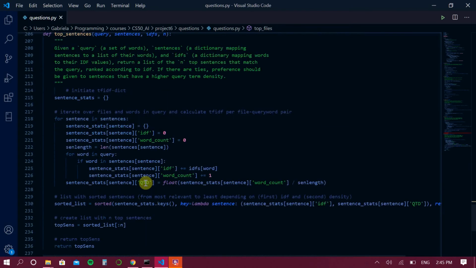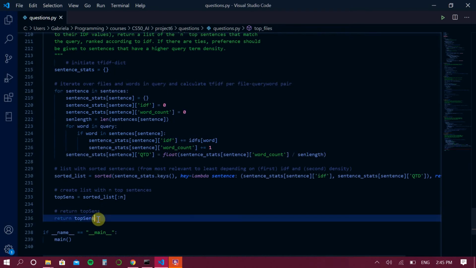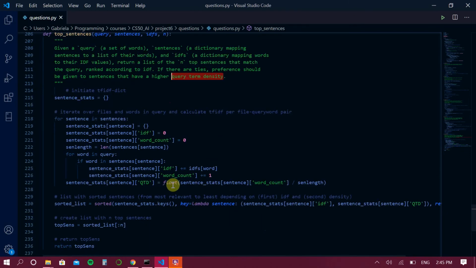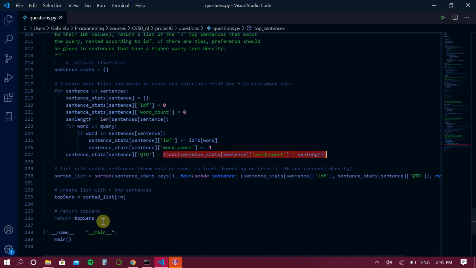And then you also do this for the sentences, where you calculate, again based on the IDFs, the most important sentence, and here you also use the query term density, which is down here. And the result is that you get your top most important sentence, which is returned and then printed out to the screen.